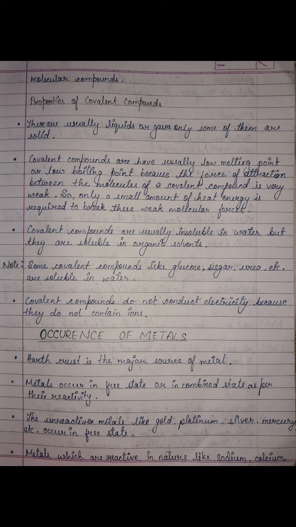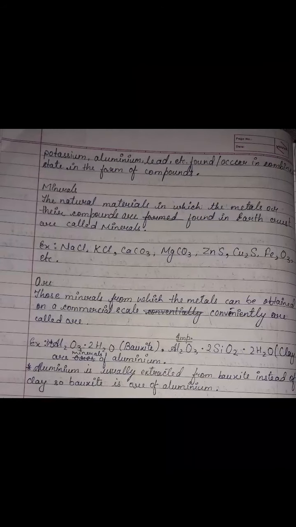Occurrence of metals. Earth crust is the major source of metals. Metals occur in free state or in combined state as per reactivity. The unreactive metals like gold, platinum, silver, mercury, etc. occur in free state. Metals which are reactive in nature like sodium, calcium, potassium, aluminum, lead, etc. are found or occur in combined state in the form of compounds.